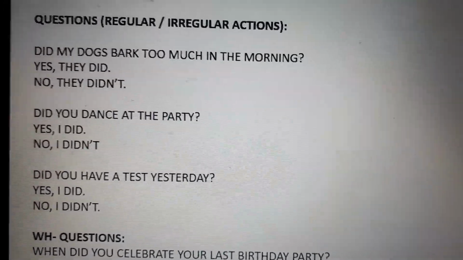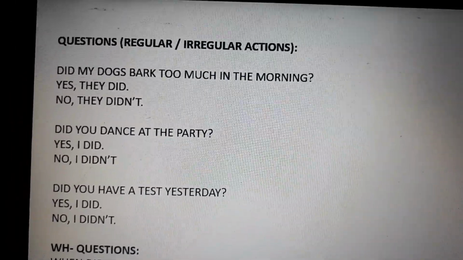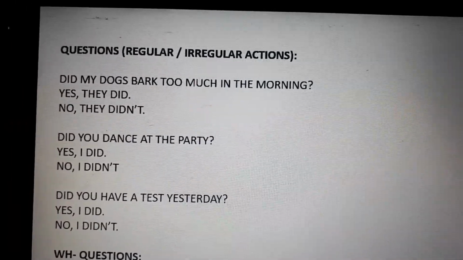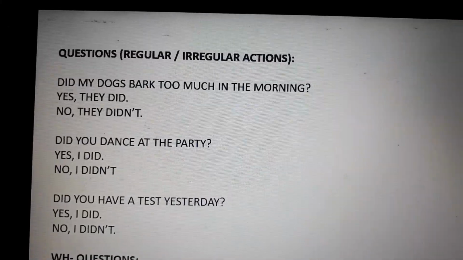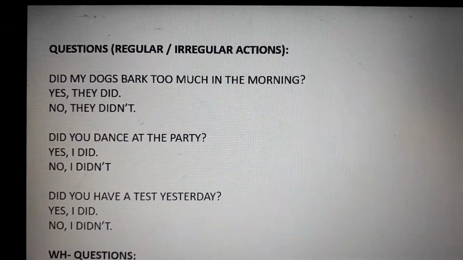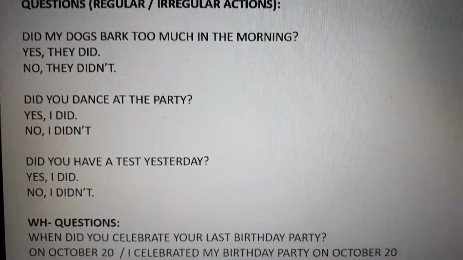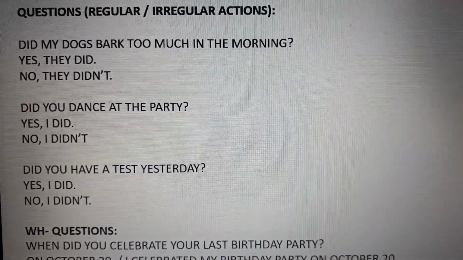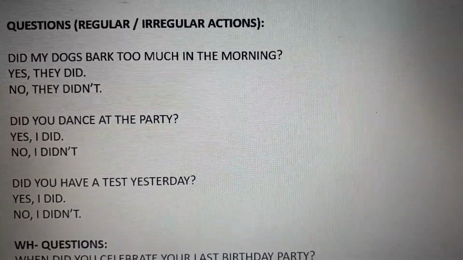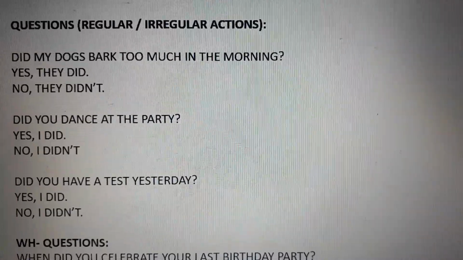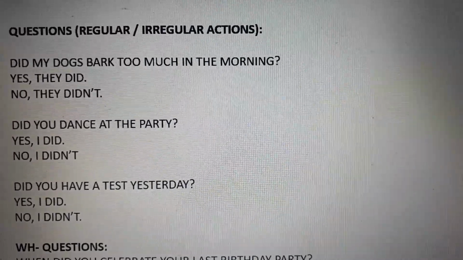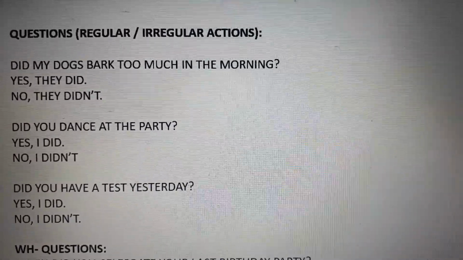Okay. Aquí no vamos a contestar con have porque no estamos viendo present perfect. ¿Sí? Es simple past. Okay. So, ¿tuviste un examen? Sí, sí lo tuve o no lo tuve. O sea, es con el auxiliar did. Okay. Entonces, si te fijas, ya el did ya está en pasado. El verbo tiene que estar en su forma base para preguntas.